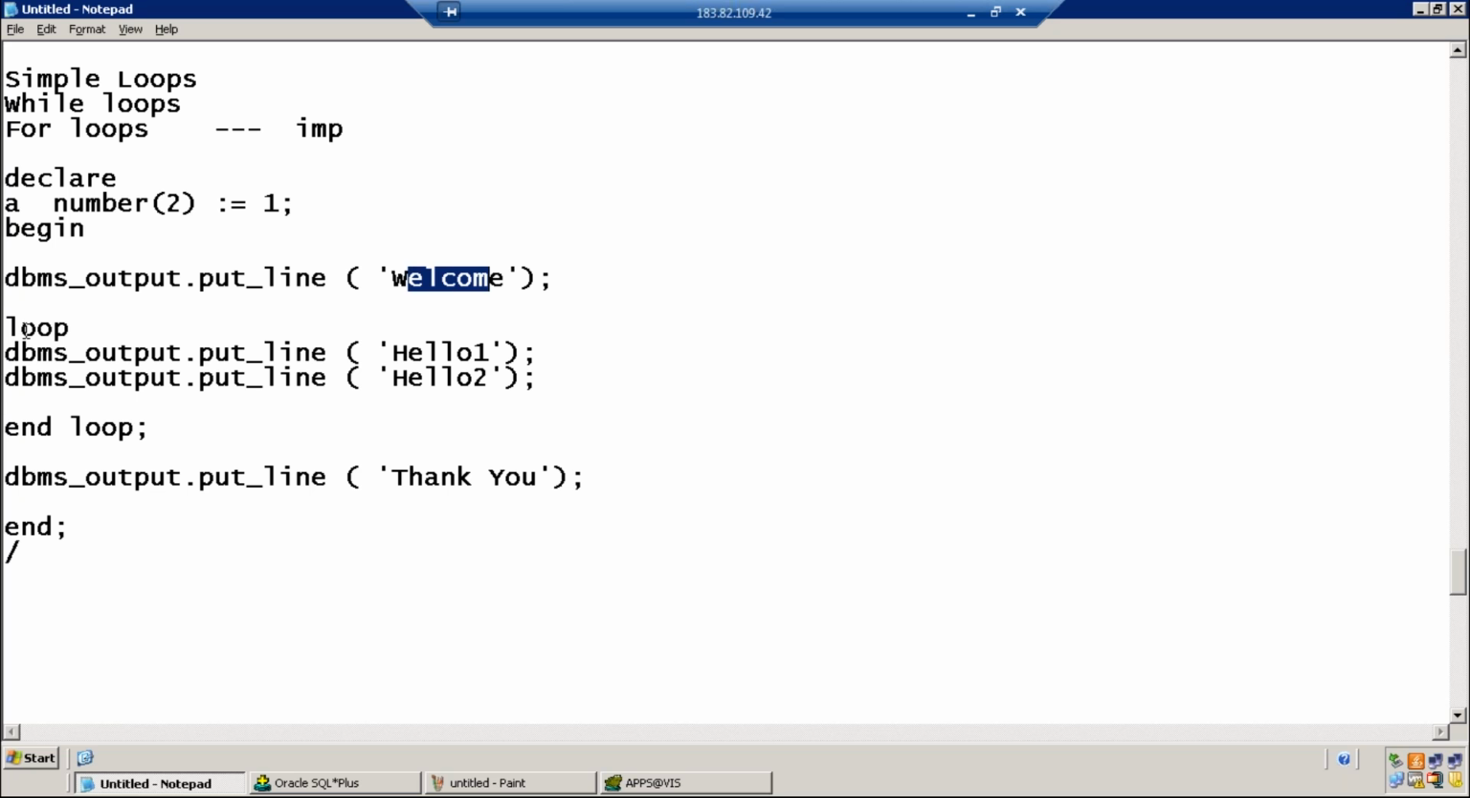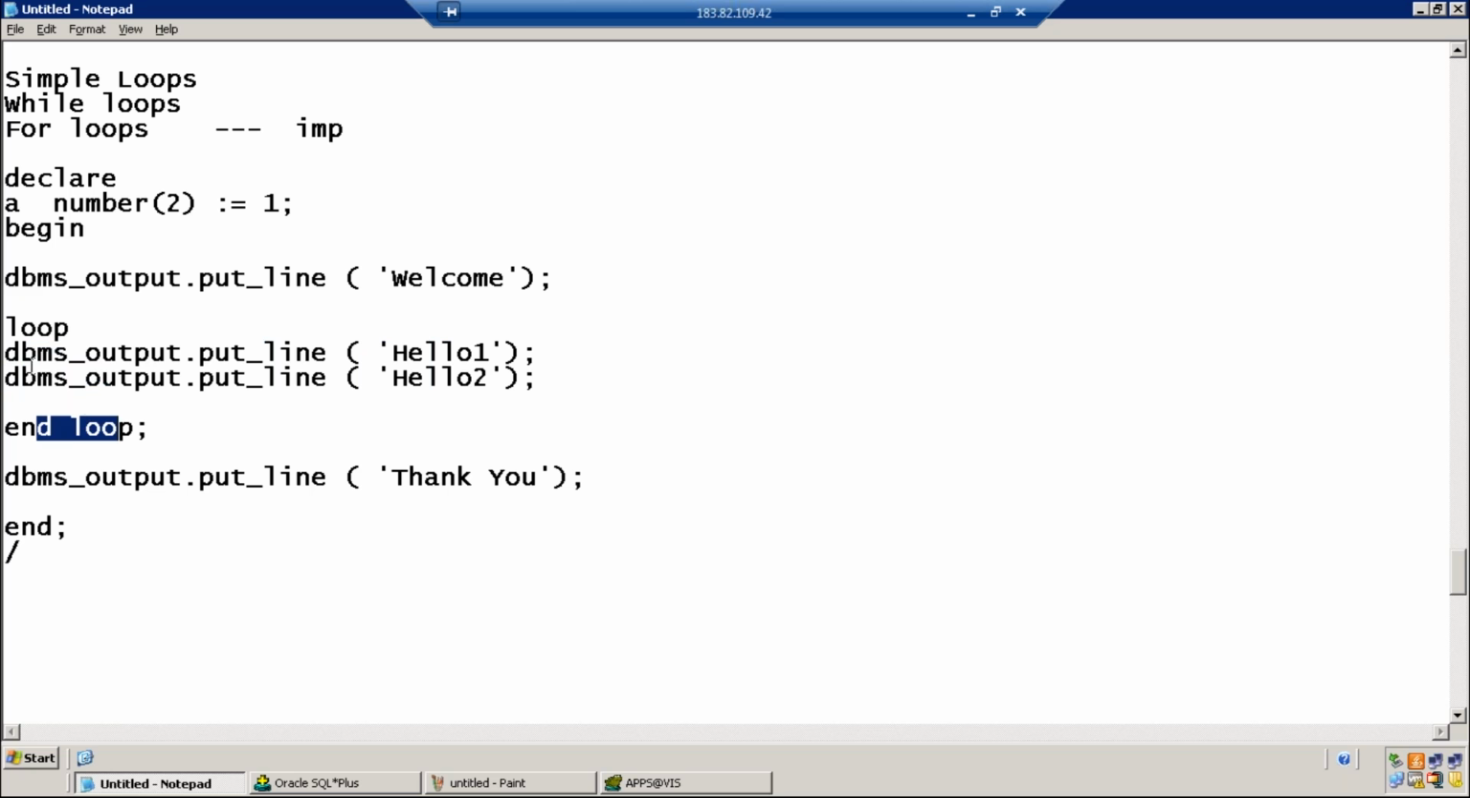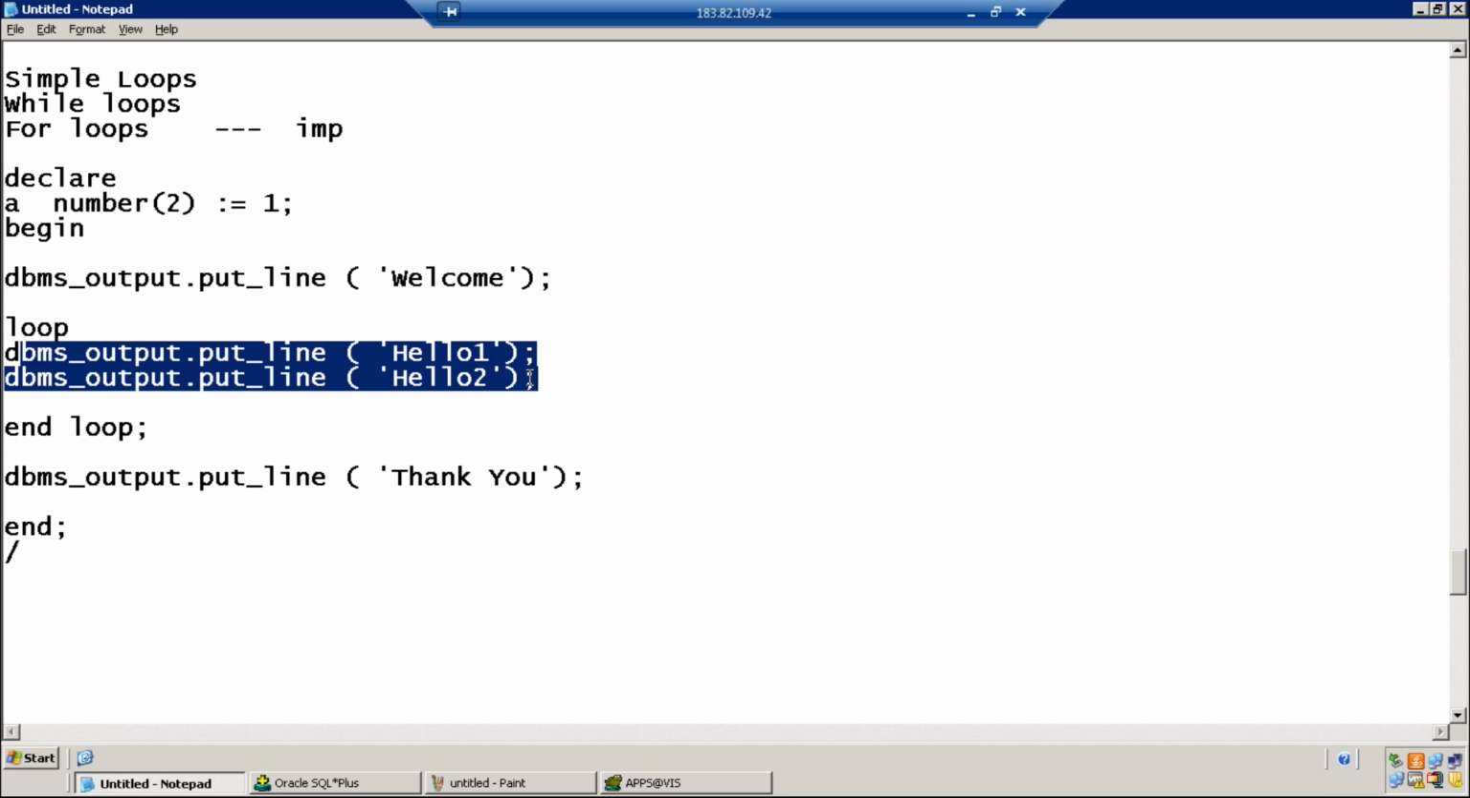First welcome is printed, control enters the loop, hello 1, hello 2 is printed. Before the end of the loop, control again goes to the beginning of the loop, and hello 1, hello 2 is printed again. This is executed n number of times because there is no condition to break the loop. A loop should always have a condition to break, otherwise you will enter an indefinite loop.